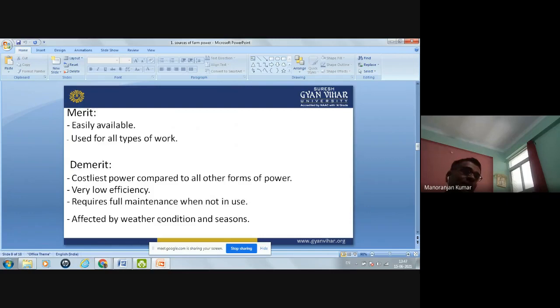It is also affected by weather conditions and season. In hot climate or very heavy rain, this power cannot work. So these are the demerits of human power.